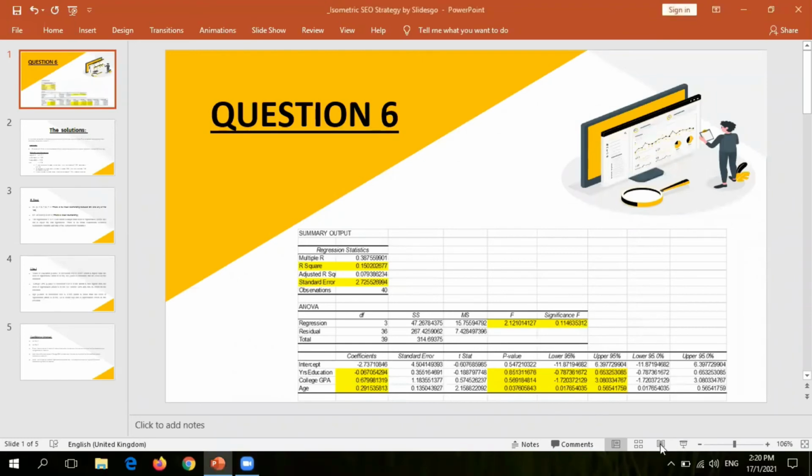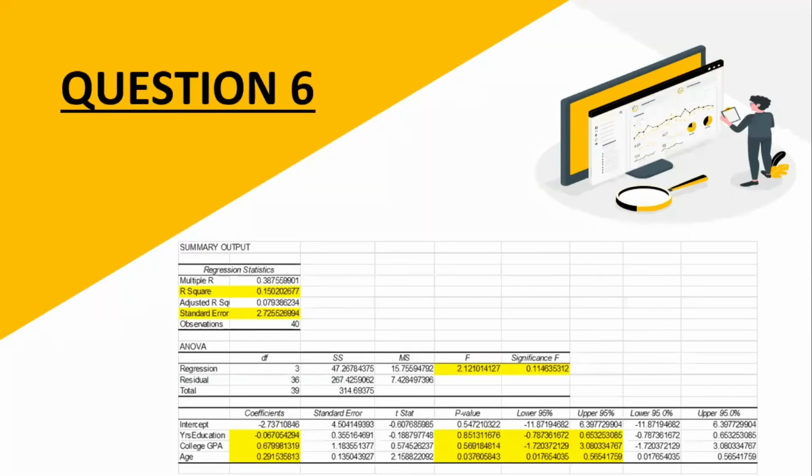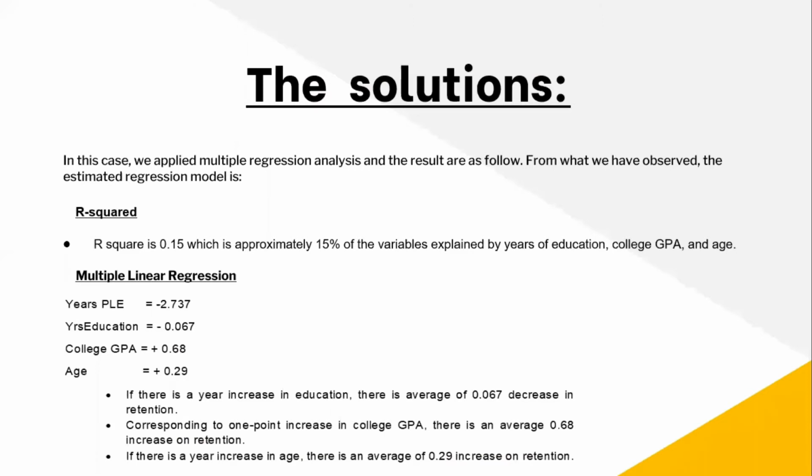So today on this question, which is question 6, they try to identify the characteristics of individuals that lead to greater retention. So this is the data that I have conducted. You can see the highlighted ones are the important details that I will explain to you later. So the R squared, the significant F, the coefficients for years in education, college GPA and age, the p-value and the confidence interval. So let's see the next slide.